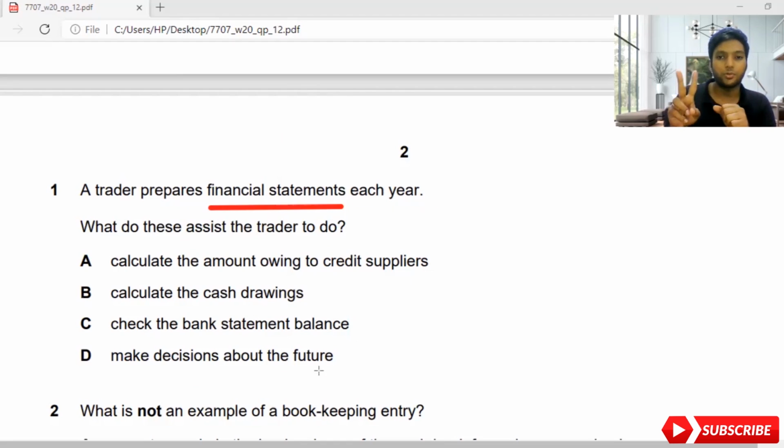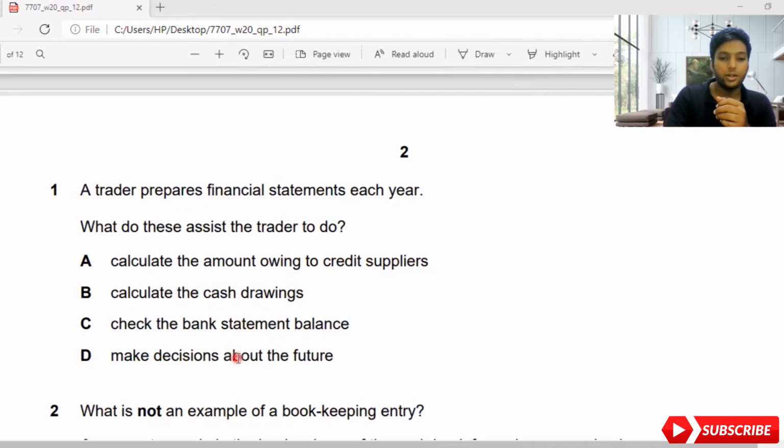Financial statements comprise two parts, as you know: one is the balance sheet, the other is the income statement. These are done only for the purpose of seeing whether the decisions the business is taking are good for the business in the future. It's an easy one, so the first one is done. The first answer is D. With that knowledge, let's move on to the next part.